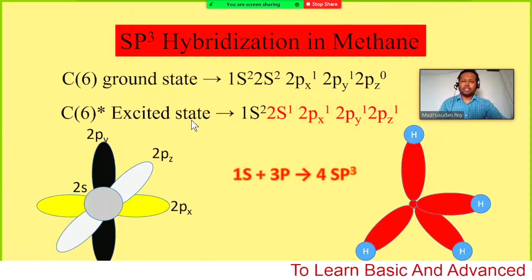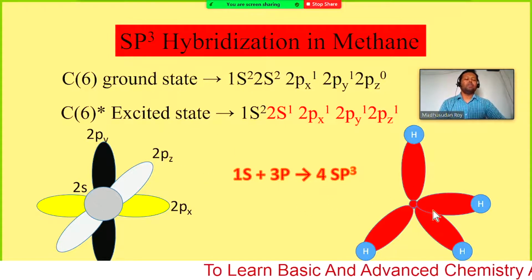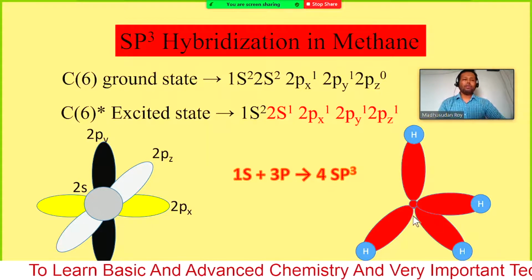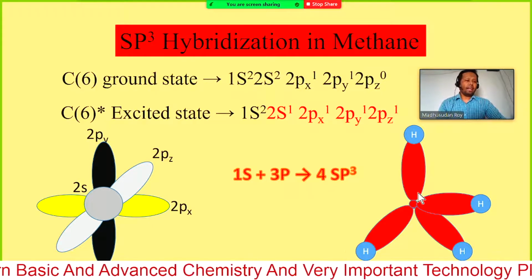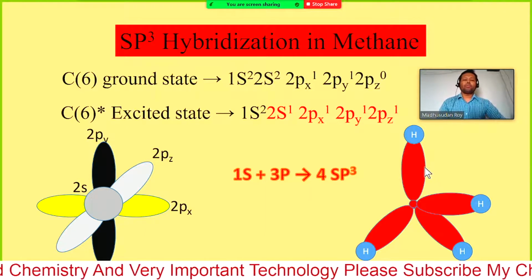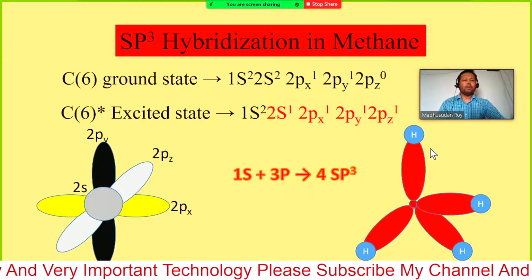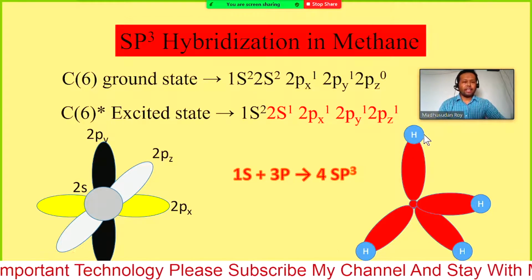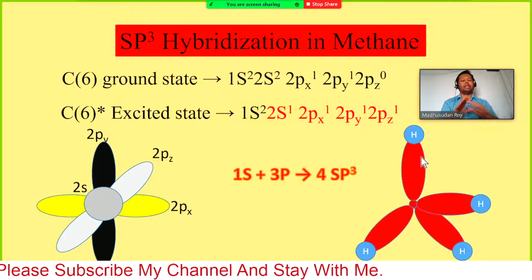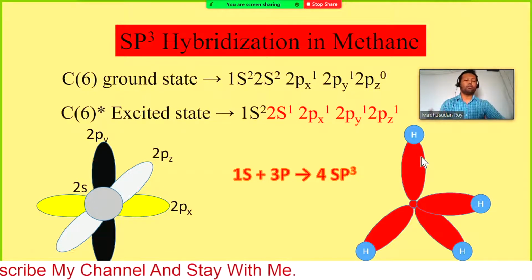So excited carbon, and after that they combine to form the sp3 hybridized orbitals. Now we know one hydrogen has a 1s electron or 1s orbital. The orbital of hydrogen is spherical, so it can overlap with any other orbital, side by side or face to face.